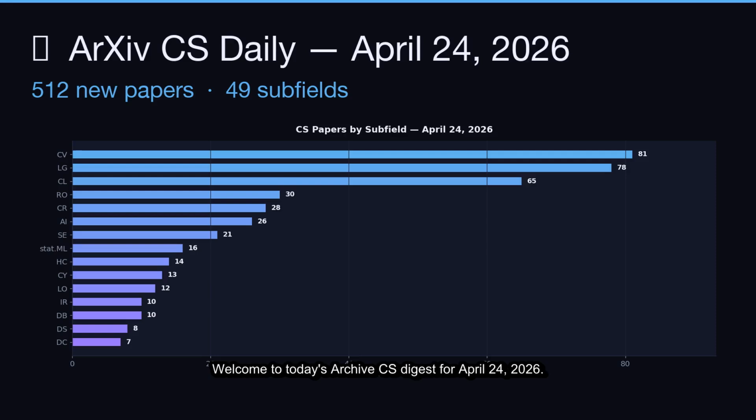Welcome to today's ArXiv CS Digest for April 24th, 2026. We received 512 new computer science papers today across 49 subfields. Let's dive into the top picks.